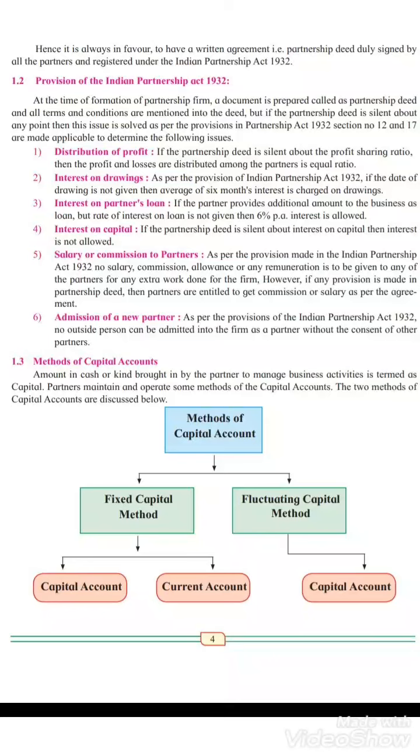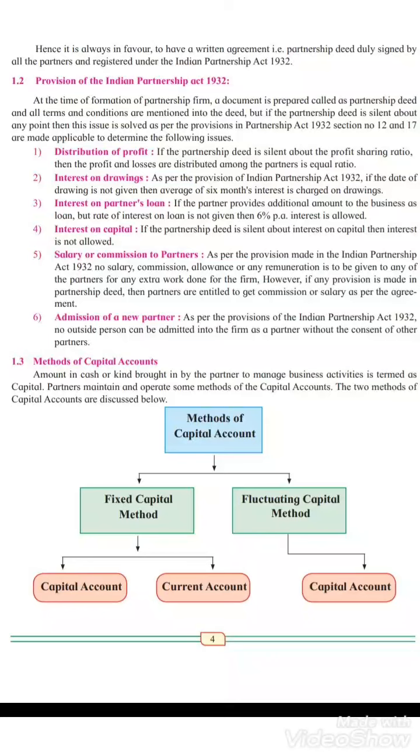So let's see what issues can come in the business and how they can be solved through the provisions of the Indian Partnership Act 1932. So what issues can come? Distribution of profit. If they have not mentioned any ratio, then how will this be resolved? Every partner will get an equal share. Second, interest on drawings.